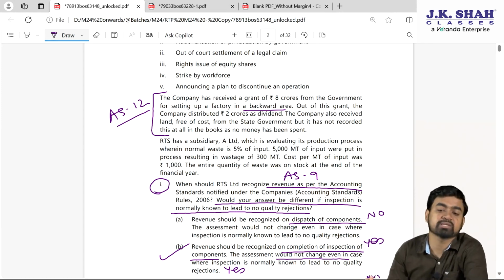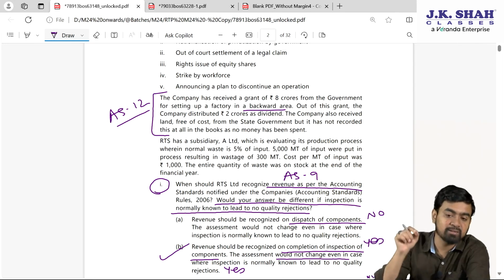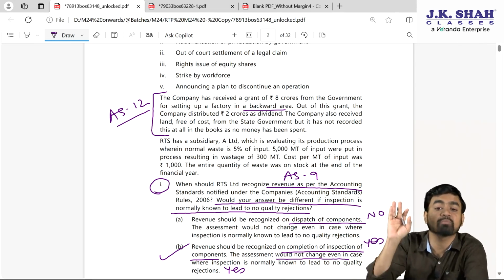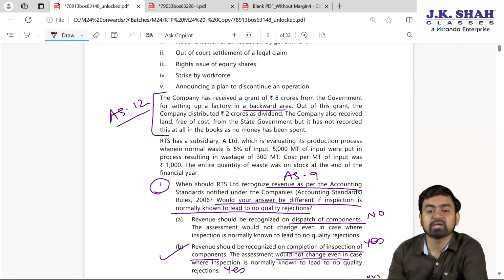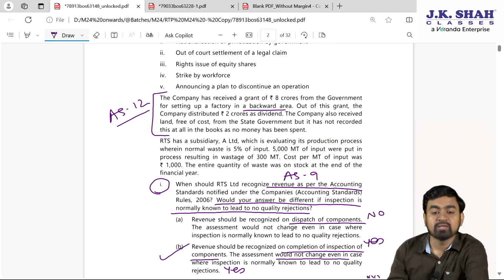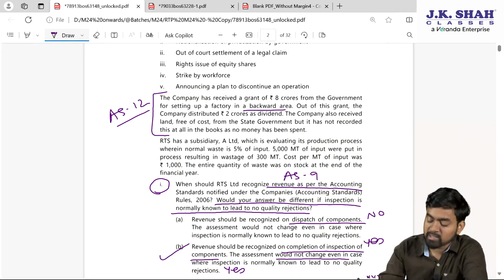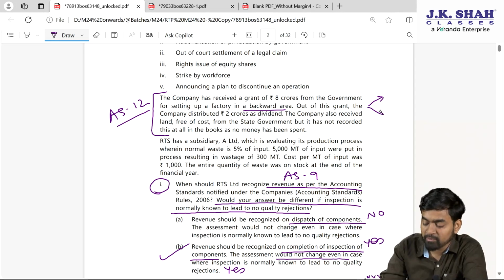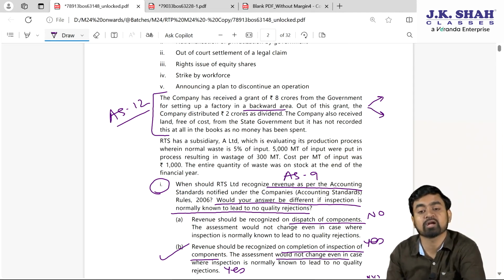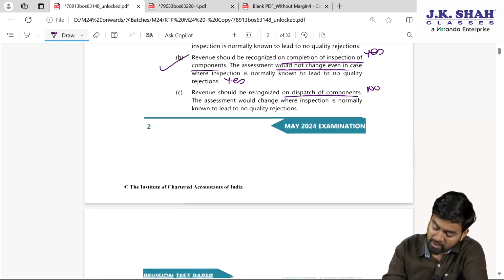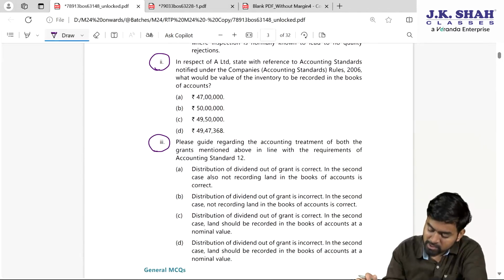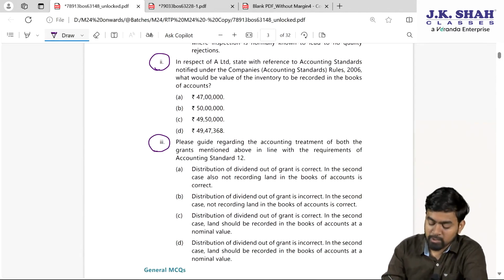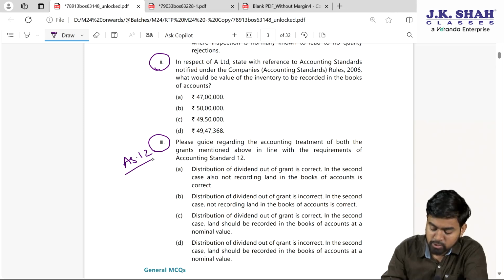The company also received land free of cost from the state government. Now tell me, as per accounting standard 12, any asset received free of cost should be recorded at nominal value as per the standard. But it has not recorded this at all in the books as no money has been spent. It's wrong. Now here two things are there. One is promoter contribution, you cannot distribute dividend out of it, and second one is free of cost, it should be recorded at nominal value.